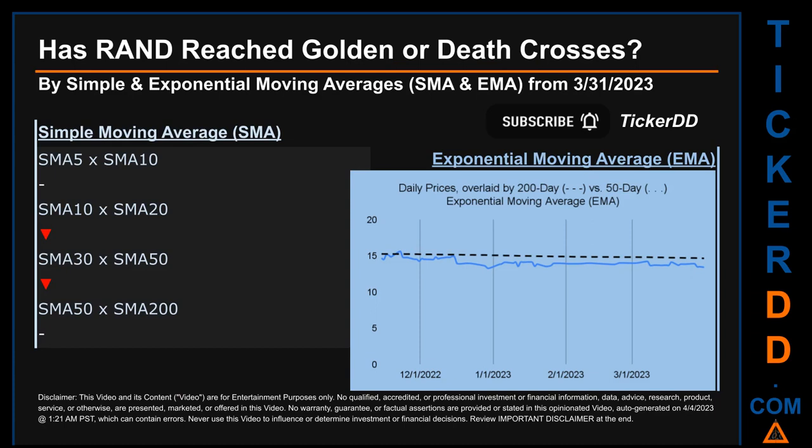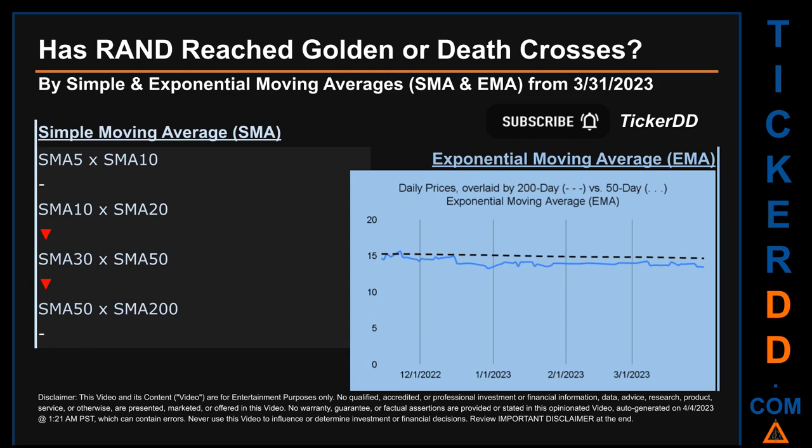Has RAND price reached golden or death crosses? Golden Cross and Death Cross are basic signals that compare average prices across two specified trade day ranges, a short-term versus a long-term range. For example, 5-day versus 10 trade days. Essentially, a Golden Cross is a bullish signal. It appears when a ticker's short-term moving average crosses above its long-term average. Vice versa, a Death Cross is a bearish signal when the short-term crosses below its long-term moving average.